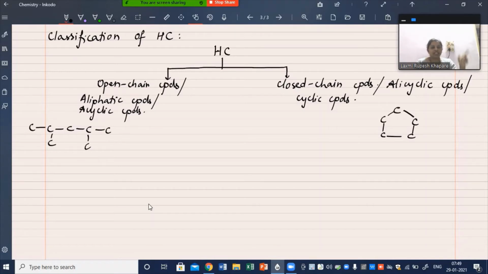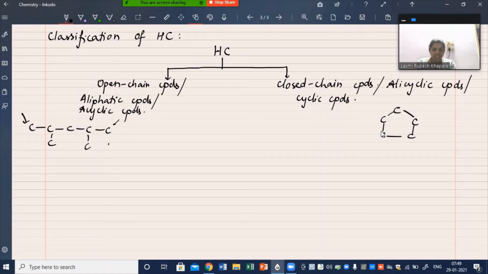The enclosed chain of carbon atoms is called a cyclic compound. It is called a cycle. Cycle doesn't mean that it has to be circular. The chain is complete, connected, enclosed. Here the chain is open. These are the two open ends of the chain. In this example, the chain is closed. So this is the first broad classification of hydrocarbons: open chain compounds or aliphatic or acyclic compounds, and the second category, closed chain compounds, alicyclic or cyclic compounds.